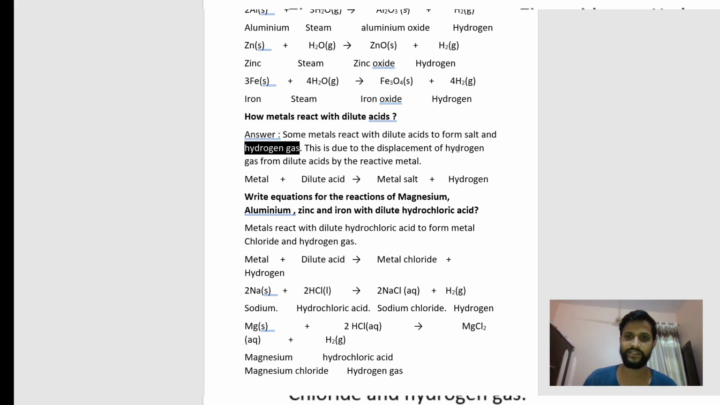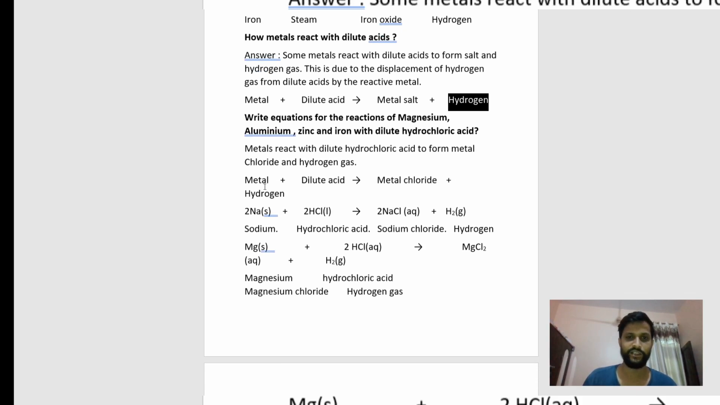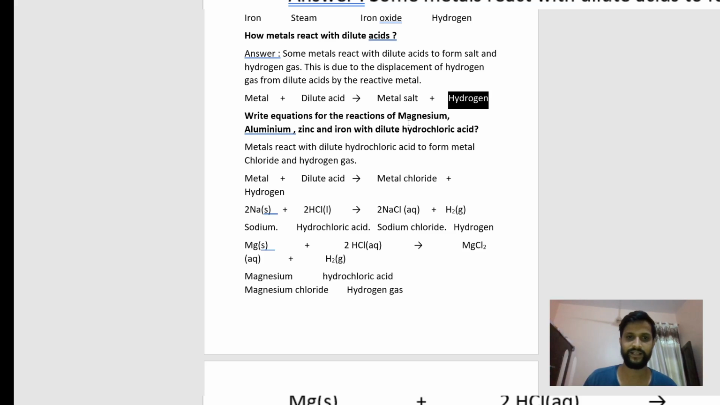This is due to the displacement of hydrogen gas from the dilute acid by the reactive metal. Why is the hydrogen gas formed? Because the metals displace the hydrogen from its acid. So we have a displacement reaction, and there is formation of hydrogen gas. So remember this equation. Clear? Here we have to show how magnesium, aluminium, zinc and iron react with the dilute hydrochloric acid.